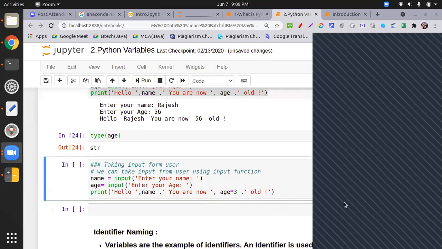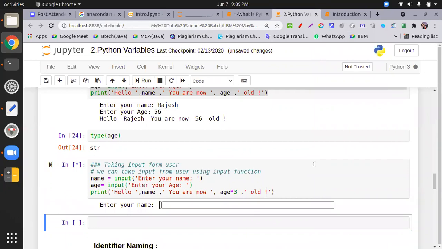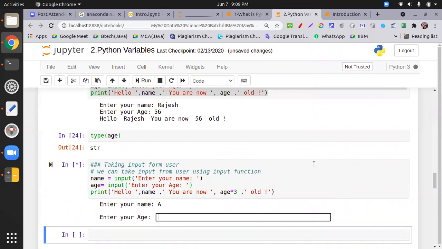Sheetal, what output do I have if I put age into 3? Sir, it will get multiplied into the age, whatever age you're entering. So if I run the cell, with name equal to A and age equal to 6, what does the print statement print? 18.